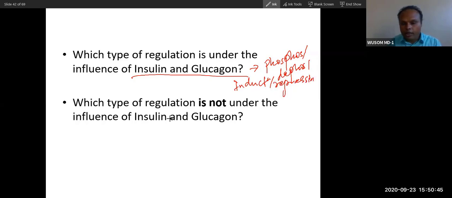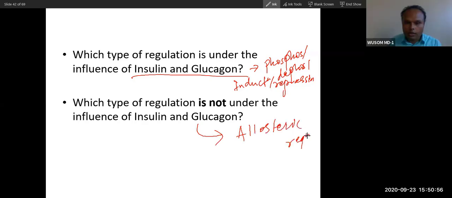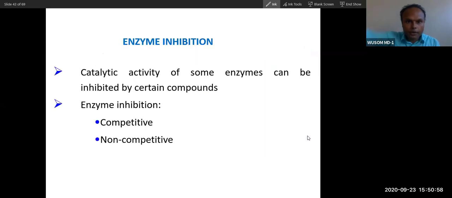Which type of regulation is not under the influence of insulin and glucagon? Allosteric. Yes. These are very important concepts, easy to memorize and important.